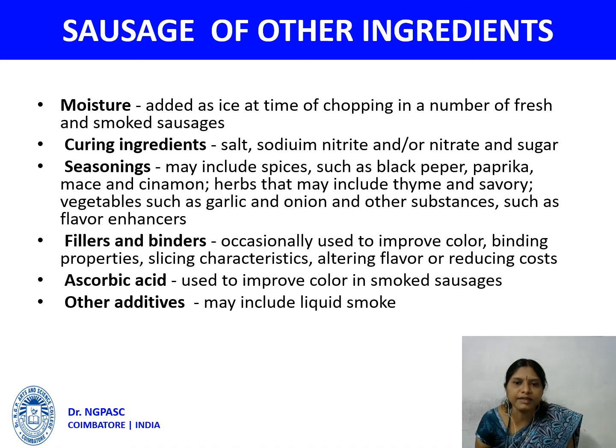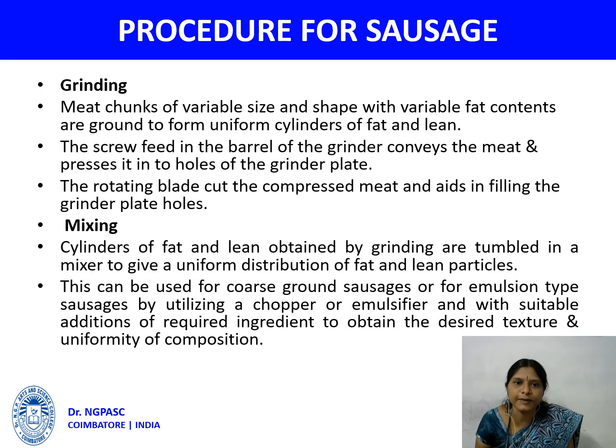Ascorbic acid is used to improve the color in smoked sausage. Other additives may include liquid smoke. Procedure for the sausage: the first procedure to follow is the grinding process.